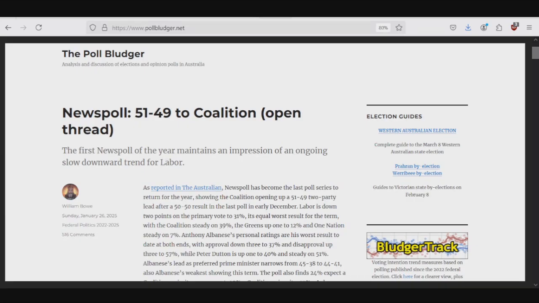Now that we have a Newspoll pointing to a 51-49 lead to the Coalition, I am back to make a video about the possibility that Peter Dutton and the Liberal National Coalition will form a majority government. How could it happen? Most people are pointing to a minority government at the moment as the most likely situation. I also believe it's the most likely situation. Whether it's a Labor minority government or a Coalition minority government, I'm not too sure.